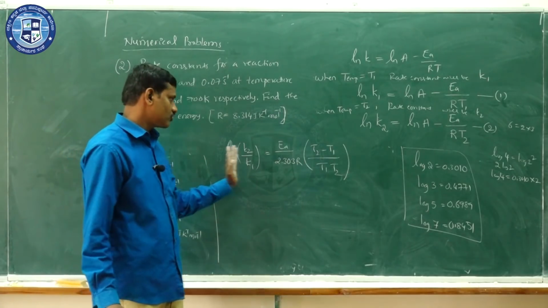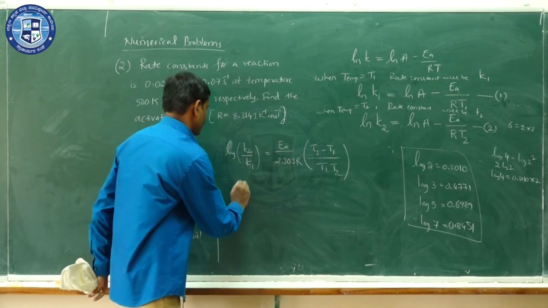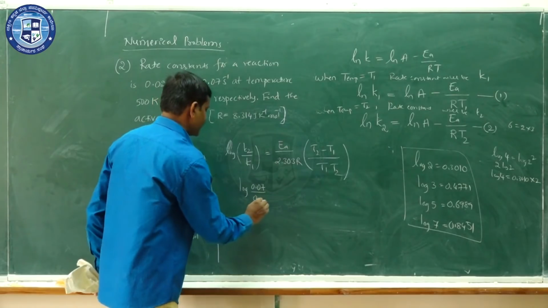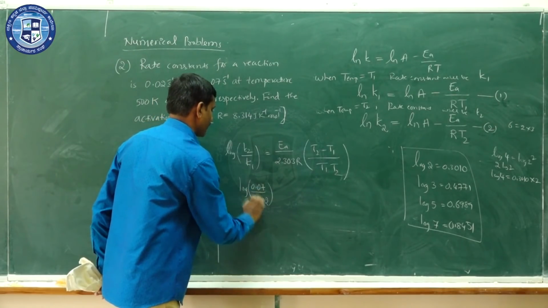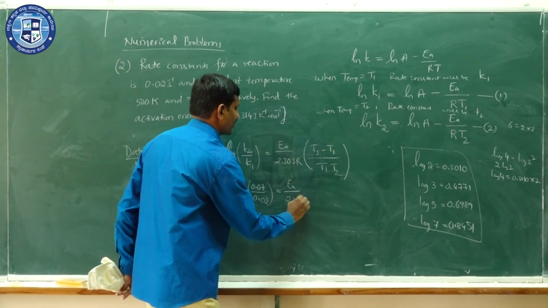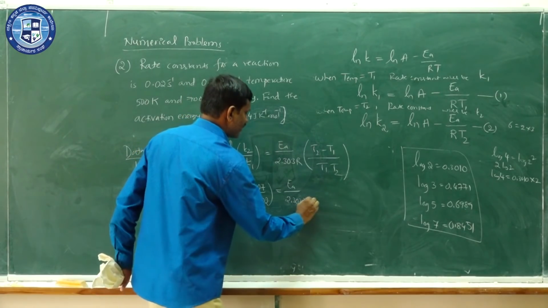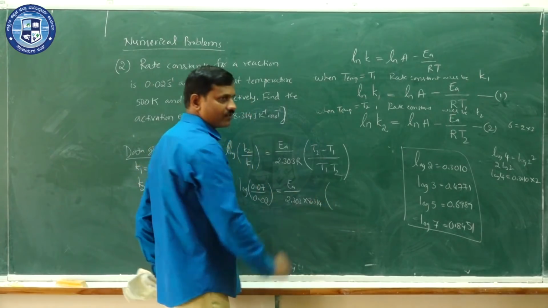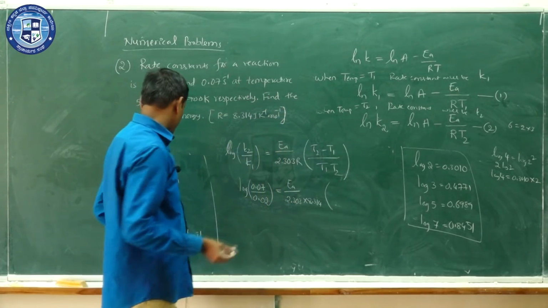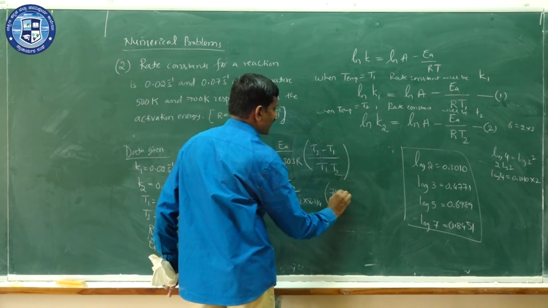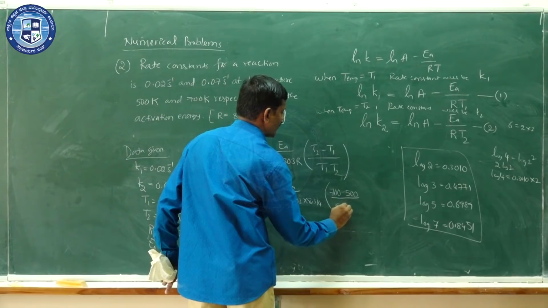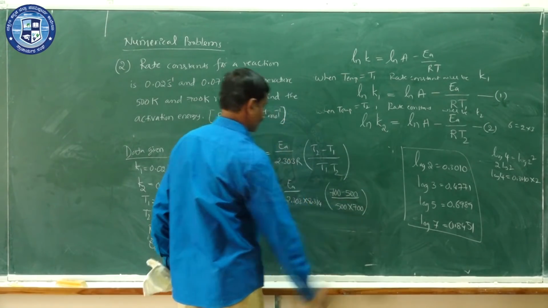Now, you substitute the values in this relation. So, here log 0.07 divided by 0.02 is equal to EA divided by 2.303 into R. What is the value of R? 8.314. And temperature is given in Kelvin, so no problem, you can directly substitute that: 700 minus 500 divided by 500 into 700.